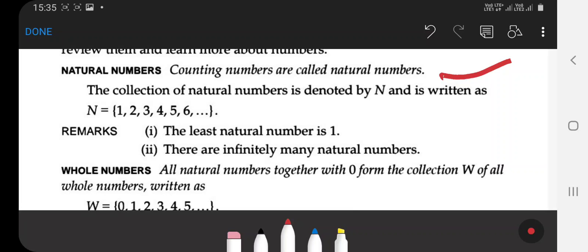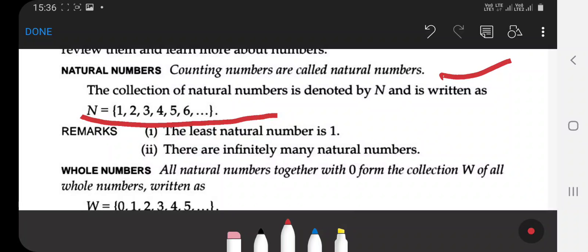This collection of numbers is denoted by the capital N and written as N equal to 1, 2, 3, 4, 5, 6 and so on. Remember that 1 is the smallest natural number.